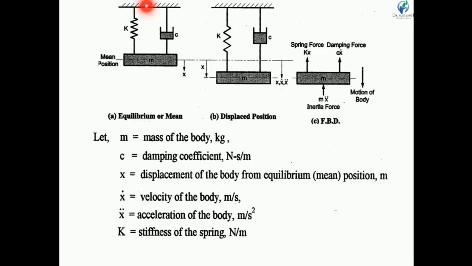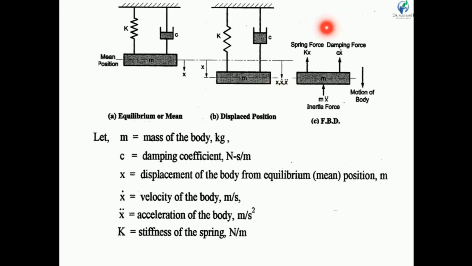Here K is the stiffness of the spring and C is a constant for the damper, or we can say the damping coefficient. Our mass will move in this direction with displacement x, so velocity is x dot and acceleration is x double dot.